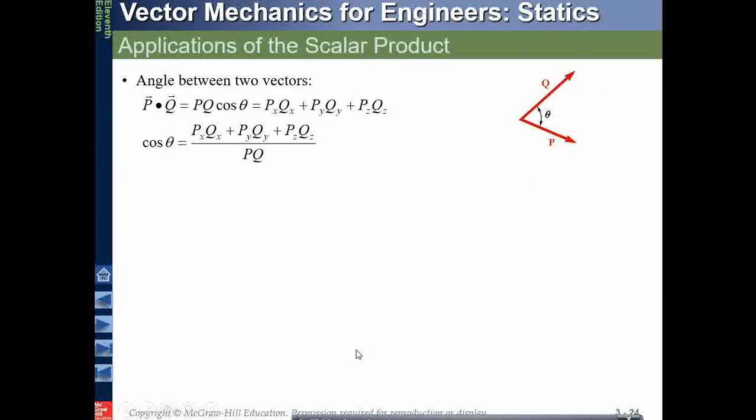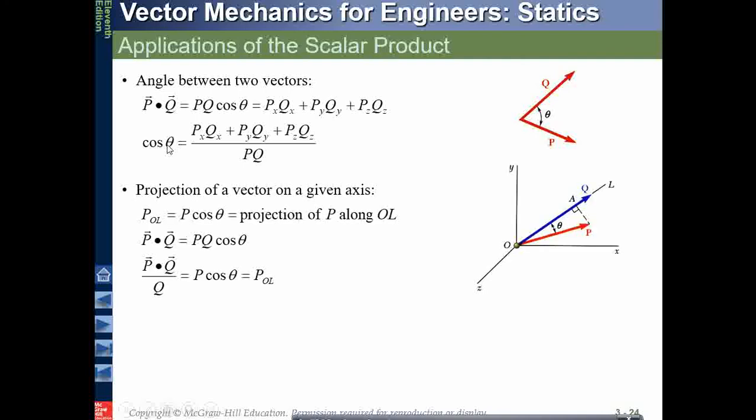Okay. And the angle between the two vectors is given by cos theta. So we can find out the theta easily by writing the vector components px, py and pz and dividing by the magnitudes P and Q. Find out the theta easily.